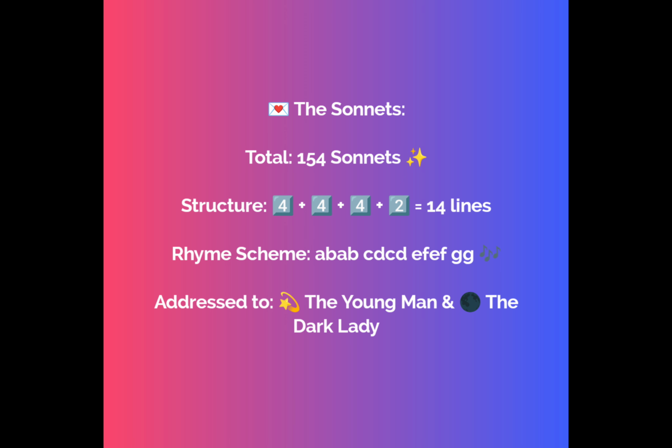And in the earlier videos, I have talked about sonnets, who brought sonnets to England and from whom they took inspiration. If you remember it, do mention it in the comment section below. And the structure of sonnets by William Shakespeare is 4 plus 4 plus 4 plus 2 equals 14 lines. And the rhyming scheme is ABAB, CDCD, EFEF, GG.